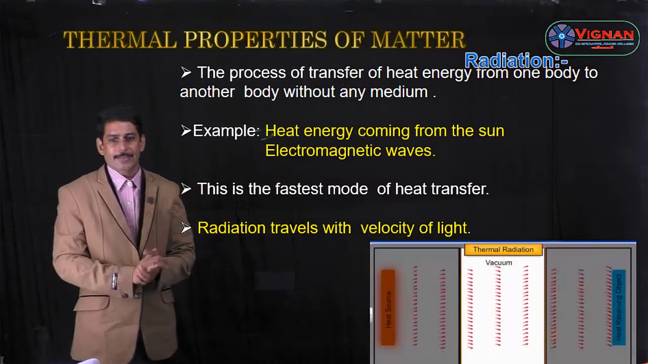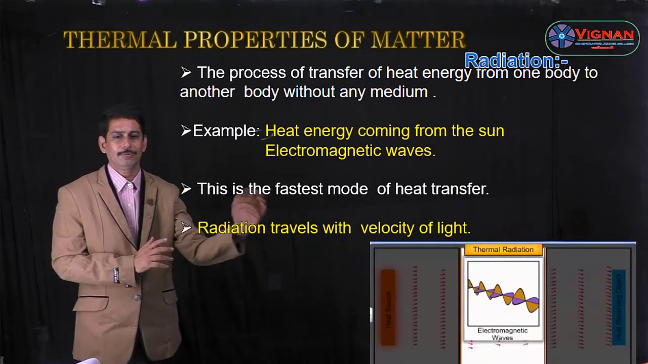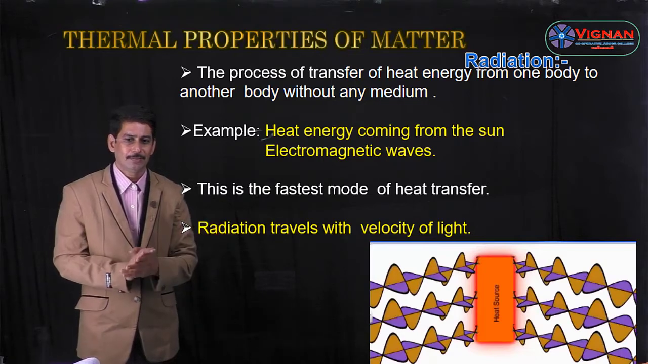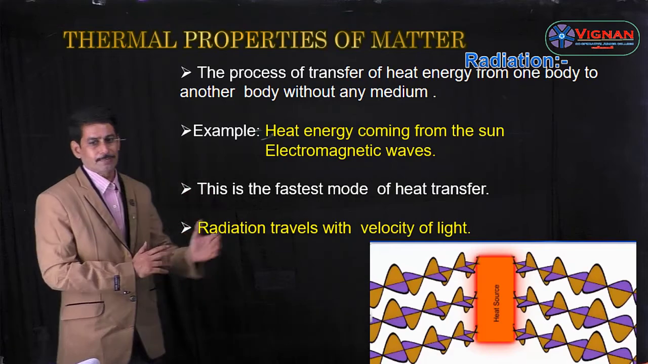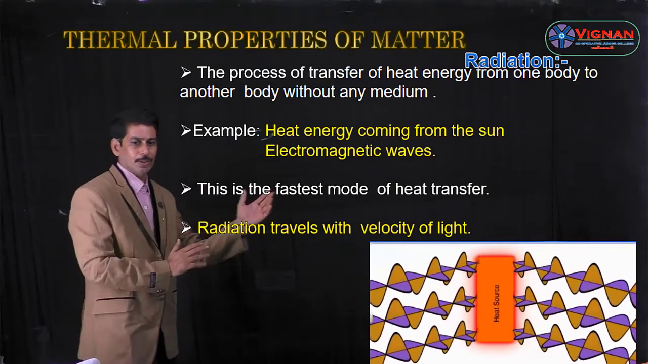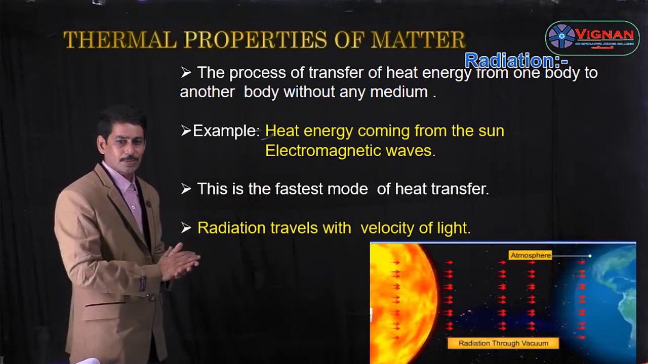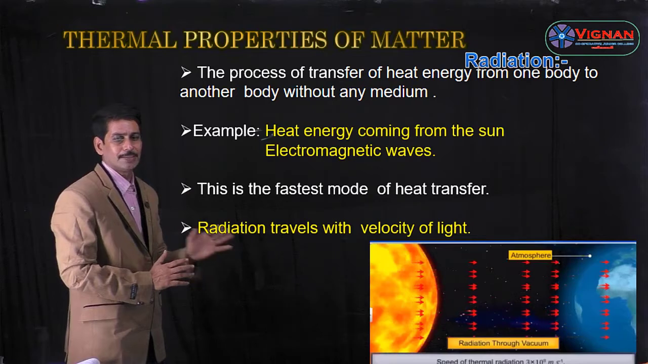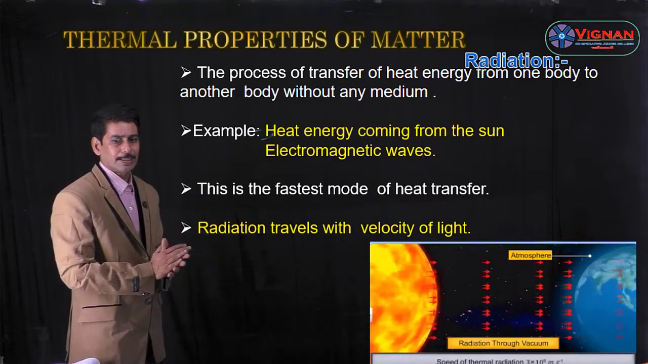Now let us see radiation. Radiation is a process of transmitting energy from one body to another body without any medium. The example is heat energy coming from the sun, or electromagnetic waves. It is a process of transfer of heat energy from one place to another place without any medium. So for the transmission of heat energy in radiation, we do not require any medium.